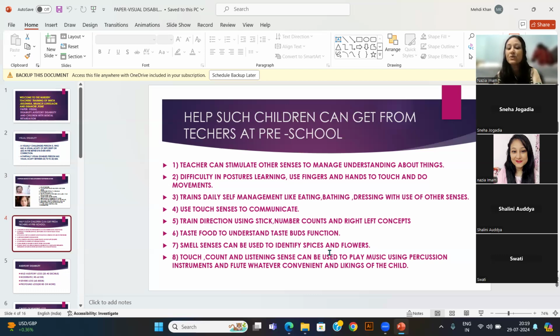Smell can be used to identify spices and flowers. If we are teaching them about food, what is chili, what is turmeric, all these we can teach using other senses. Touch, counting, and listening can be used to play music using percussion instruments. How can we teach them? Many times by holding the object and doing it. It is very difficult for children if the count is till 50, as we need to put 50 things out for such children, and it is difficult for them to arrange it on the desk.